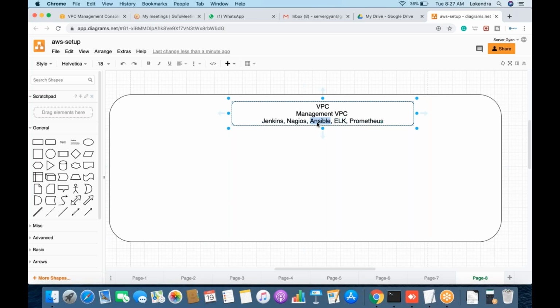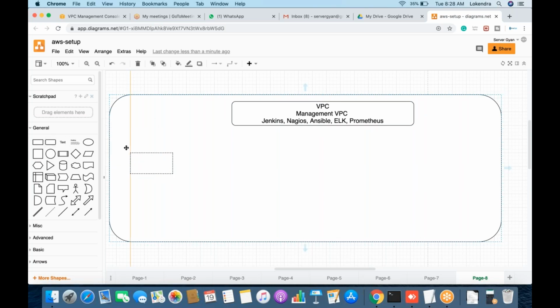Ansible, it could be possible that you may have to execute scripts from remote. Then after Nagios, you need to have one public IP address. Jenkins as well. So these servers are common because no customer is accessing these servers directly. I will repeat the words once again. No customer, no one is going to access Jenkins, Nagios, Ansible, ELK, Prometheus directly. So what will the customer access?